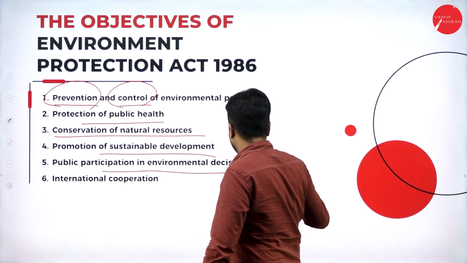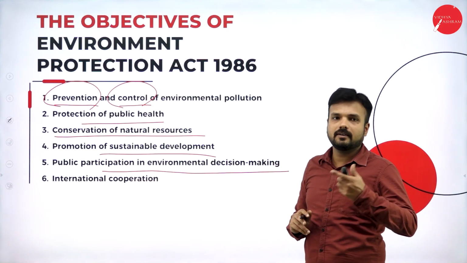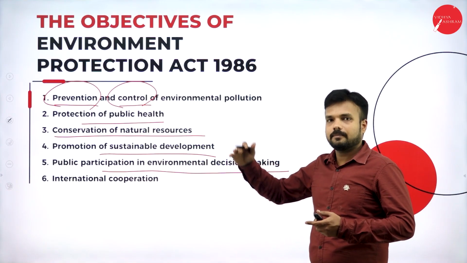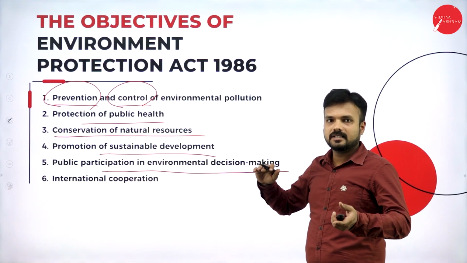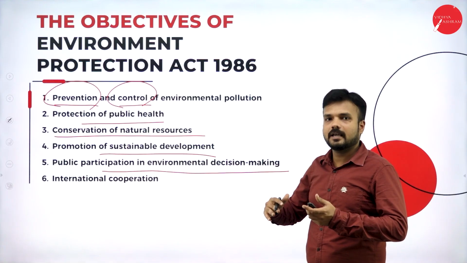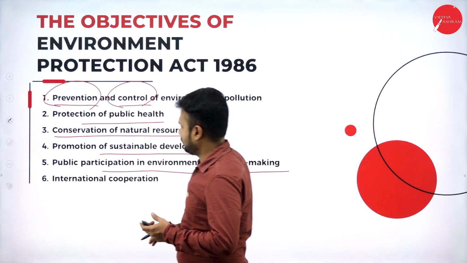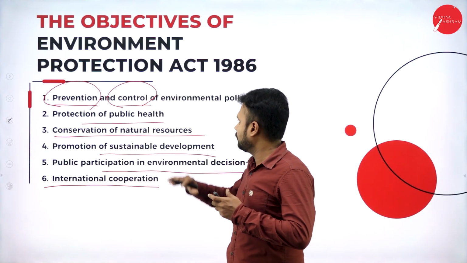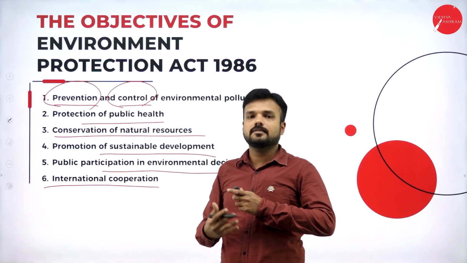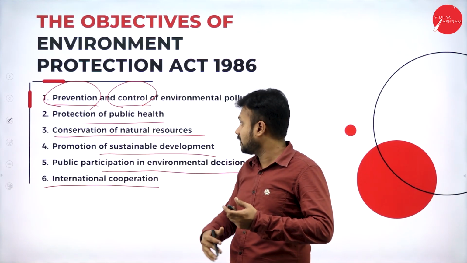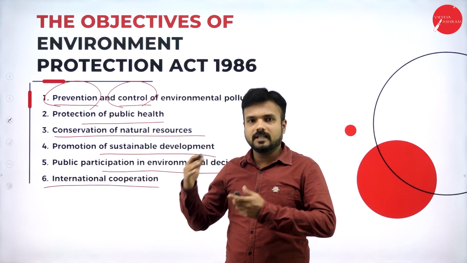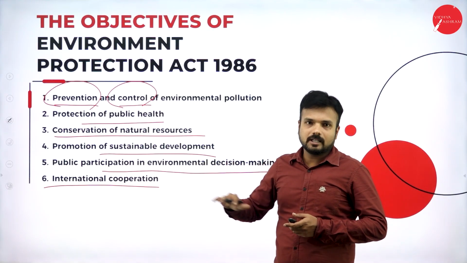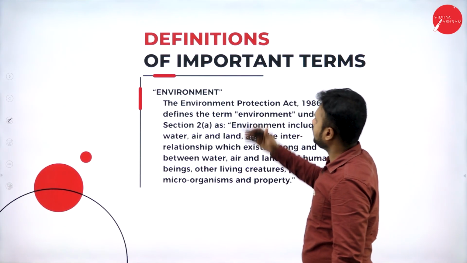Public participation in environmental decision making. The public also has an equivalent right to protect the environment, to take decisions, and to develop the environment by planting trees and taking precautionary measures regarding deforestation and all these things. International cooperation. By taking these precautions, we are going to save resources, save the environment, and safeguard the life of the people and also the animals. So it becomes a reason for international cooperation at the national level.